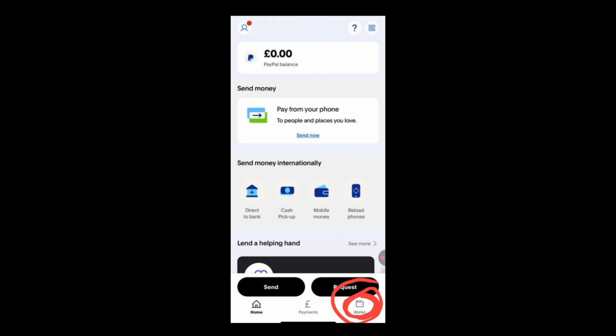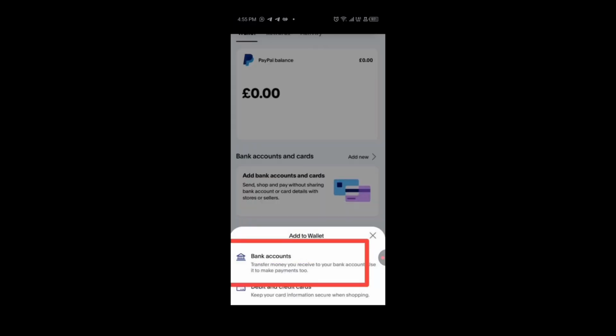If you are not seeing wallet at the bottom, you will see three icons, I think by the left. Just click on it, look for bank account. It is going to bring wallet out. Click on wallet and it's going to bring something like this out. You are going to pick bank account.